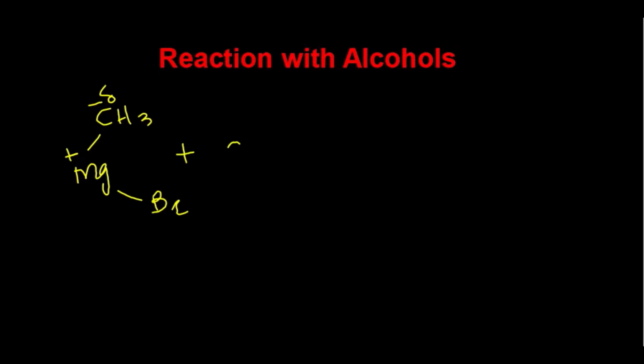Whenever it reacts with alcohol, for example, if we take the alcohol molecule like methanol, CH3OH. Now students, the hydrogen which is directly attached with oxygen atom: this oxygen is more electronegative and hydrogen is less electronegative. So there is a partial positive charge on this hydrogen, while oxygen has partial negative charge on it. Now we will see what is the reaction in the forward direction, students.